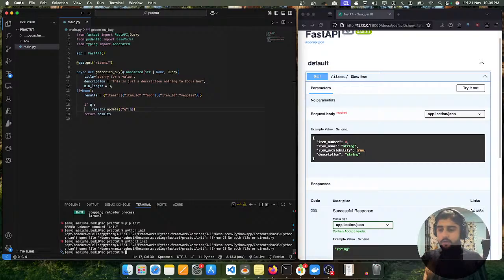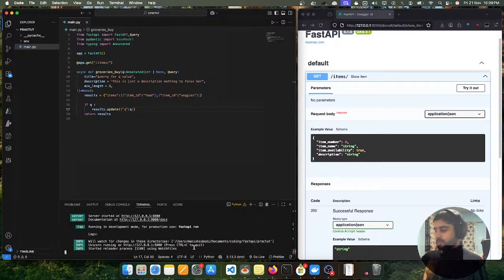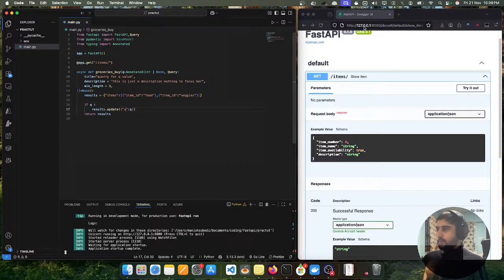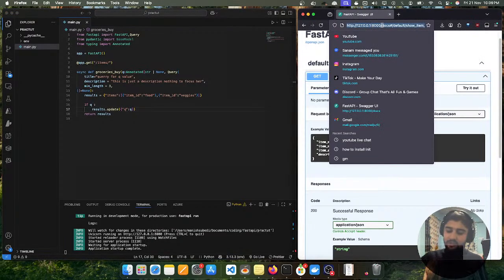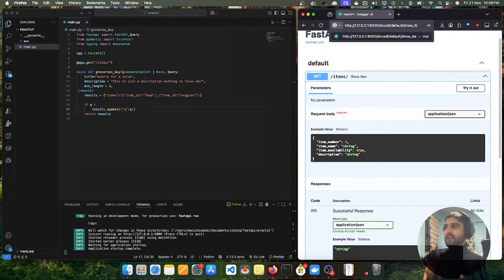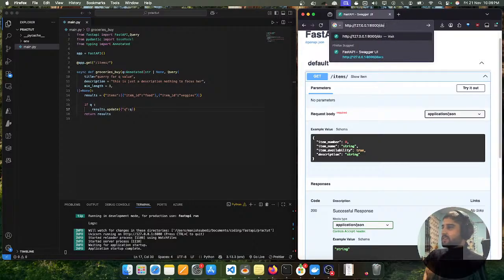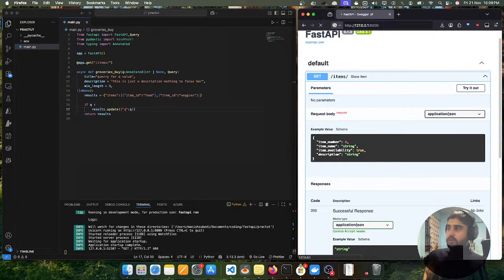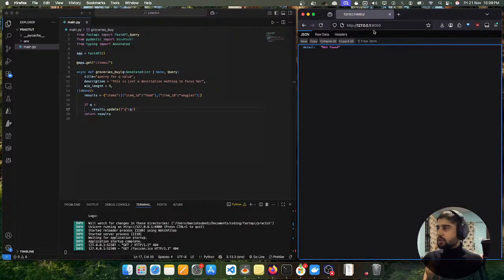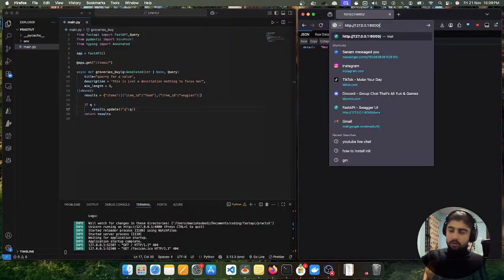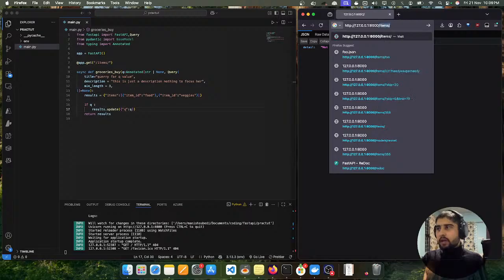So to run our FastAPI, I think we have to do something like fastapi dev main.py. I often forget it, but no worries, we are still learning. We're in the learning phase, like my broken English. Let's just go. So what we gotta do is we gotta go to items.